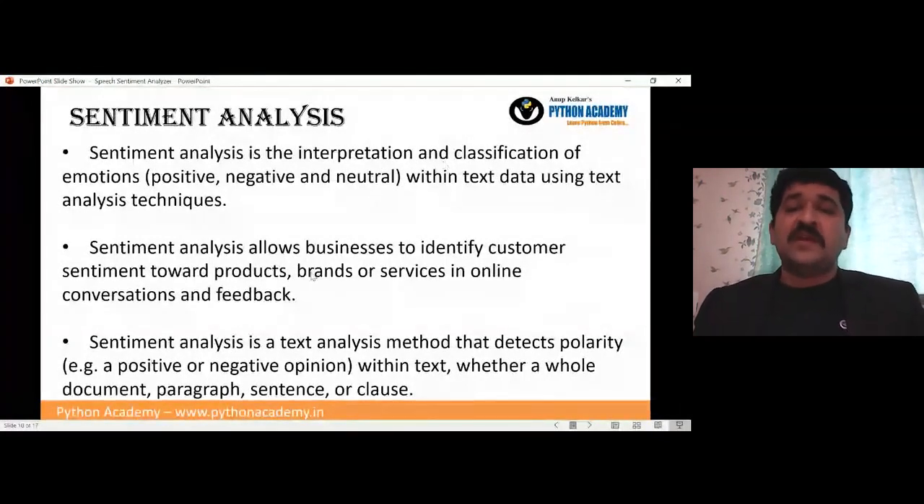Okay. So we can detect the emotion within the text data using text analysis techniques. Basically we use the text analysis technique to get the idea how things are happening there. That is the way we generally use it. Sentiment analysis allows businesses to identify customer sentiment toward products, brands, or services in online conversation and feedback.